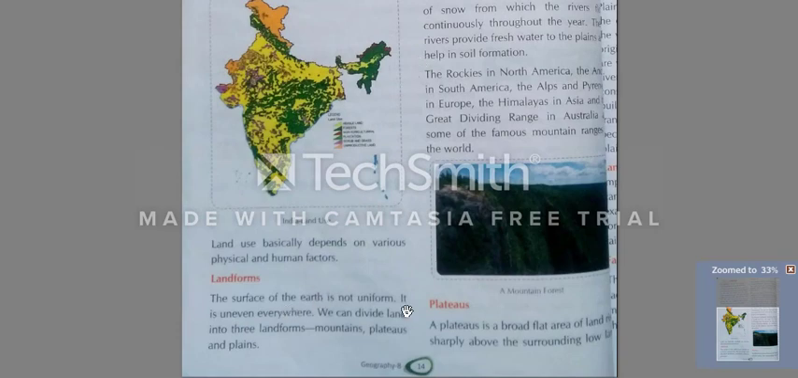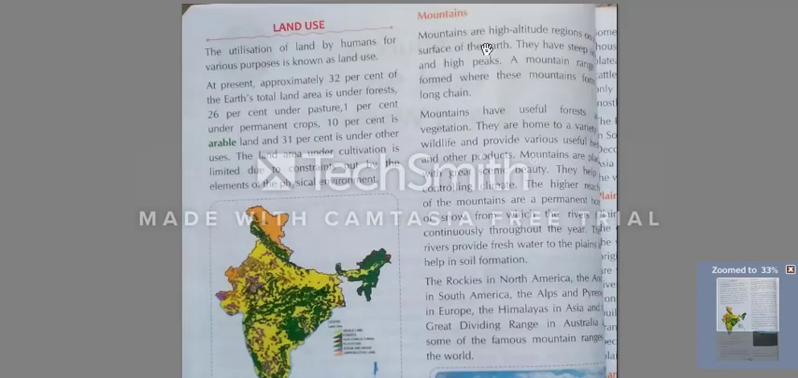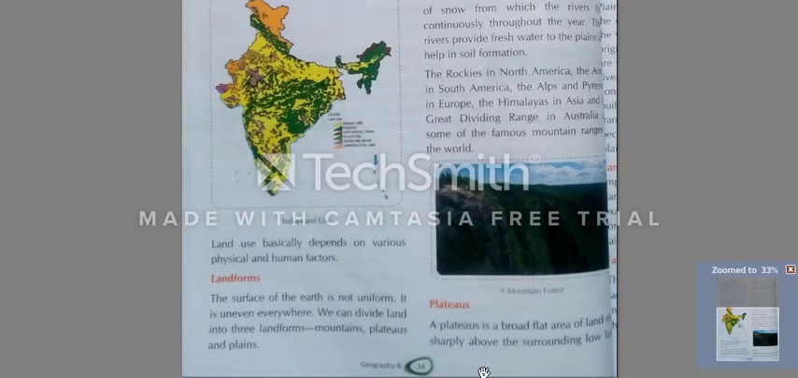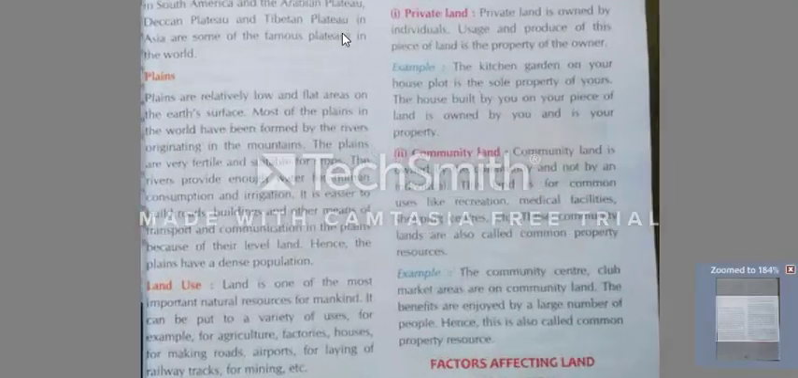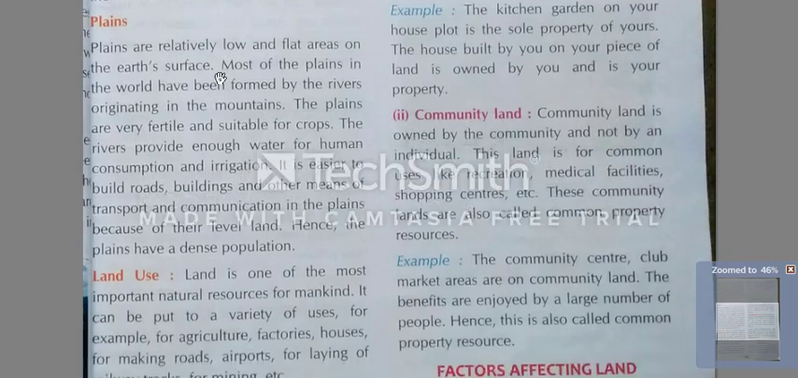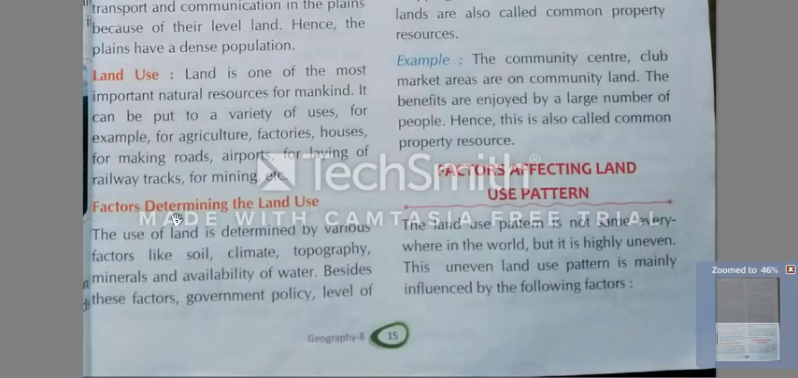What are landforms? Here you can see the surface of the earth is not uniform. It is uneven everywhere. We can divide land into three landforms: mountains, plateaus, and plains. Clear? We have also talked about mountains and plateaus. I have explained it before, and about the plains and land use, how we use the land and the factors determining the land use.